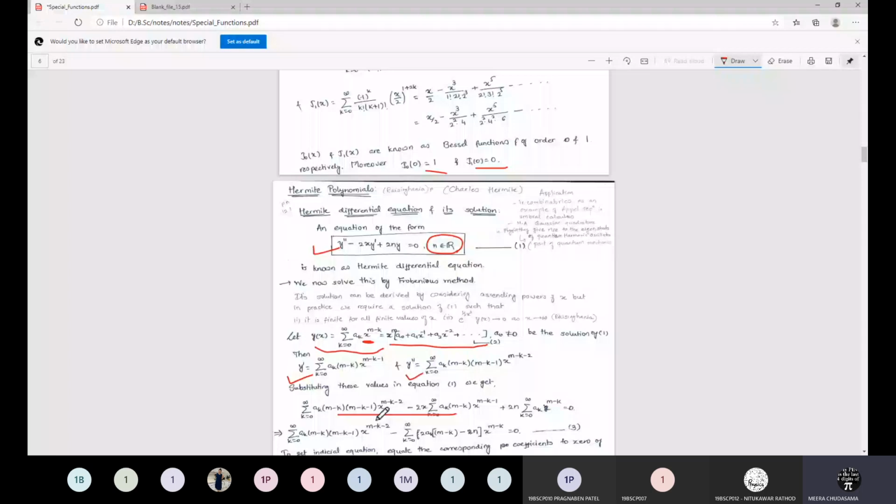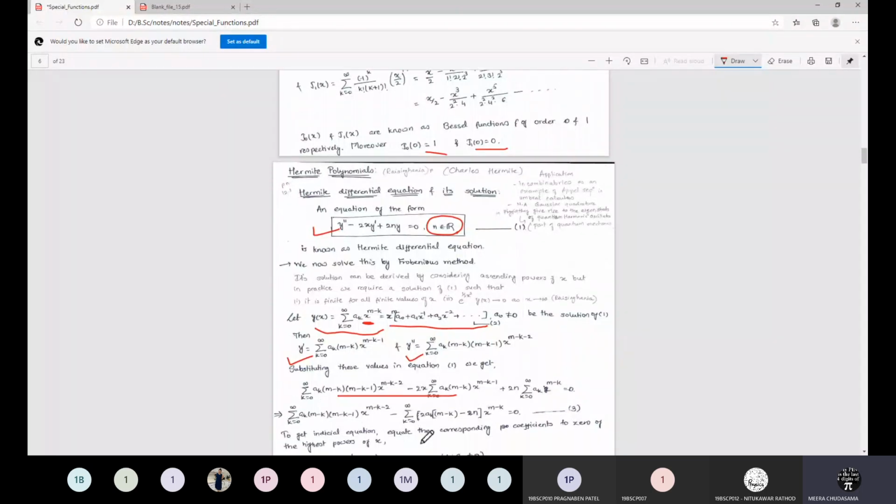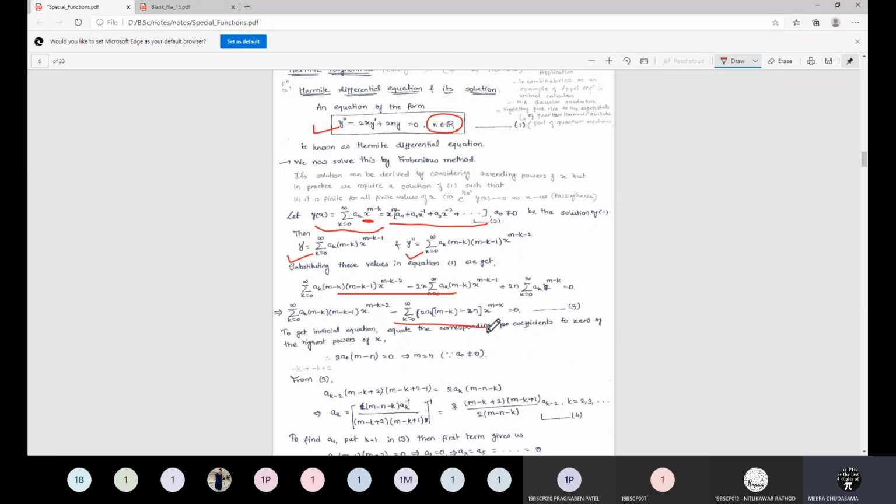When we substitute it in the given equation, we arrive at this particular form. After considering the same powers, this x will be multiplied with this x raised to m minus k minus 1. So it will have power m minus k, and therefore I can combine these two terms. So I can have this equation 3.